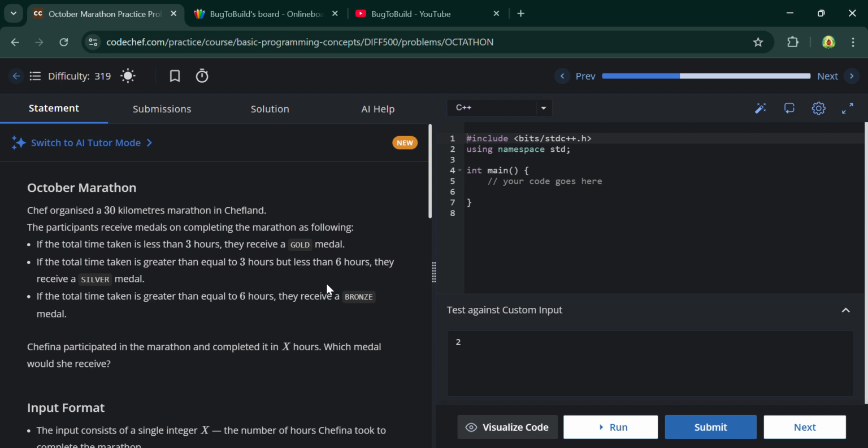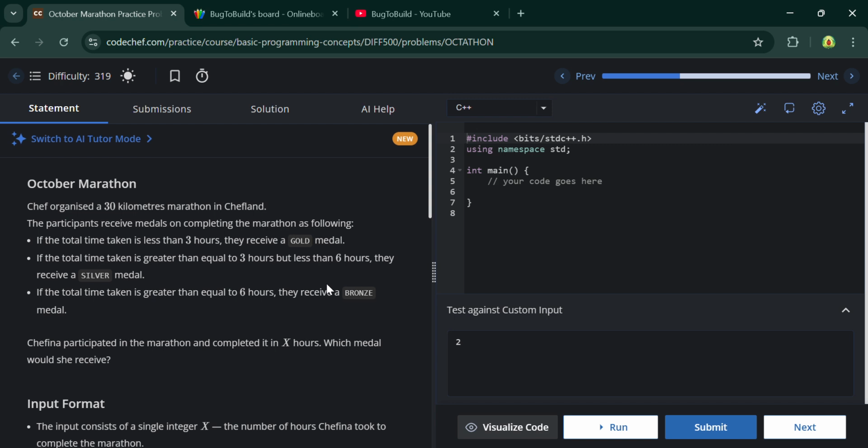The participant receives a medal on completing the marathon as follows. If the total time is less than 3 hours, they will receive gold. If the total time is greater than 3 hours but less than 6 hours, they will receive silver. And if it is greater than 6, they will receive bronze. You just have to check whether the participant receives silver, gold or bronze, and print it.